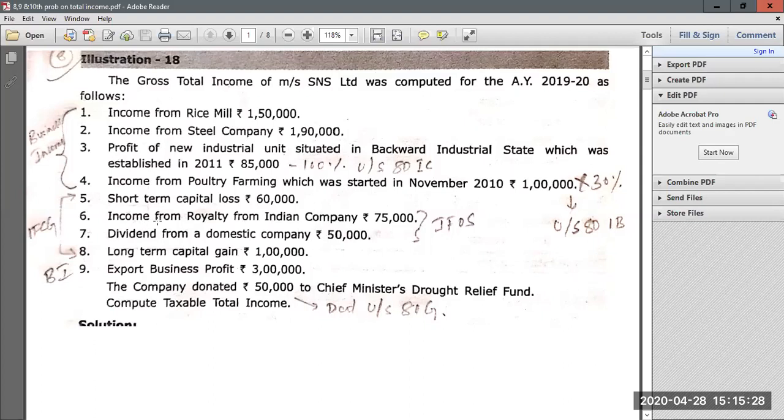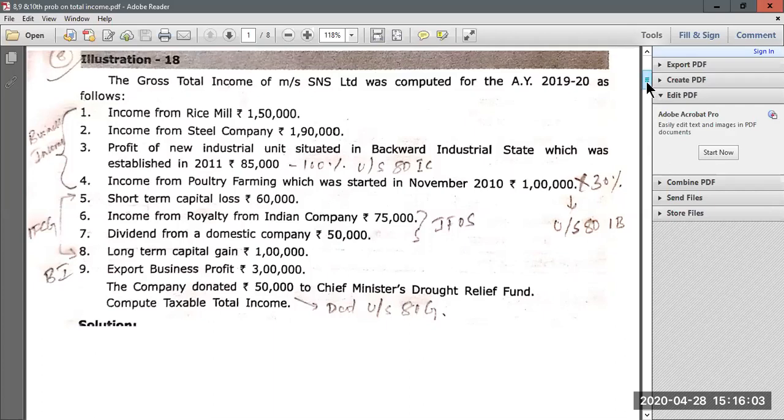Then they have given income from royalty from an Indian company, 75,000. It will come under income from other sources. Dividend from a domestic company, 50,000, will also come under the head income from other sources. Then the 9th and last point: export business profit, 3 lakh rupees. Export business profit is also related to business, so it will come under business income. Now they have given one more point: the company donated 50,000 rupees to the Chief Minister Drought Relief Fund. The amount contributed to the Chief Minister Drought Relief Fund is eligible for deduction under Section 80G.